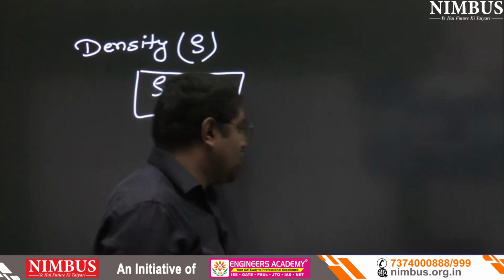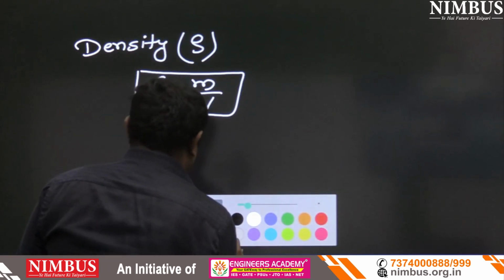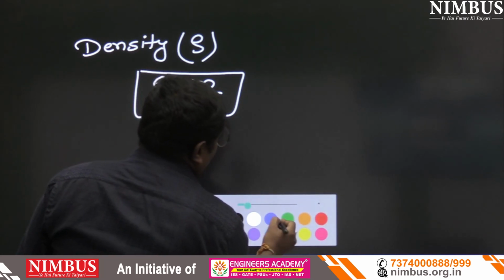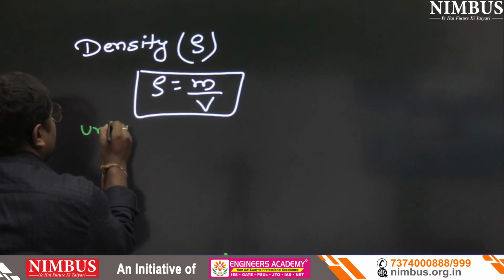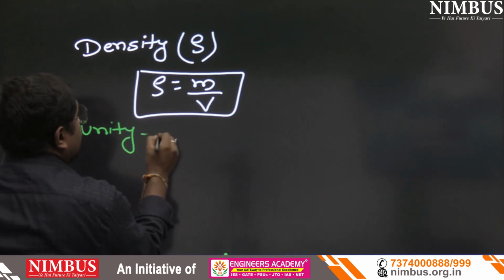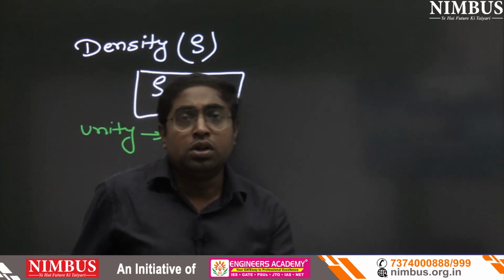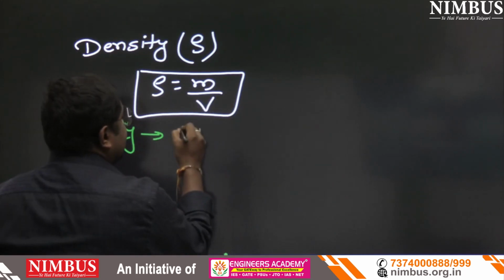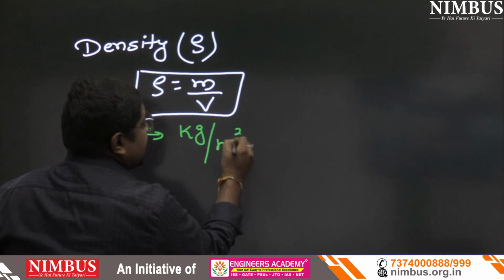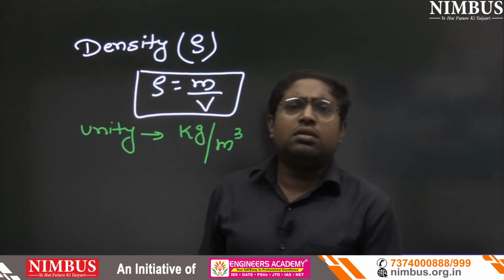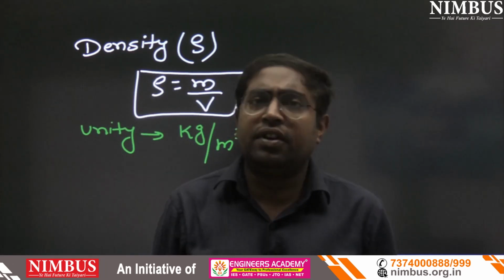Now the second question is, what is the unit of density? You might be know, the unit of mass is kg, and for volume that is meter cube. So that is kg per meter cube. Now it is also very easy question, everyone know that.